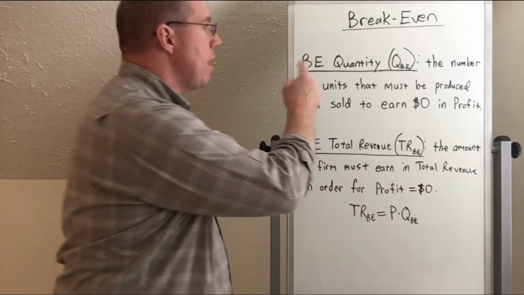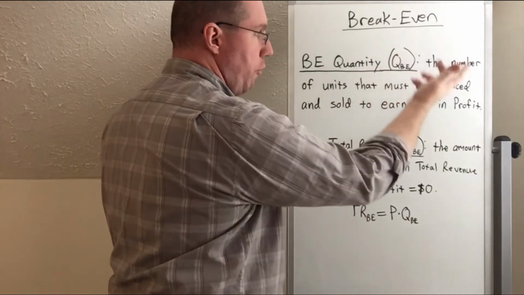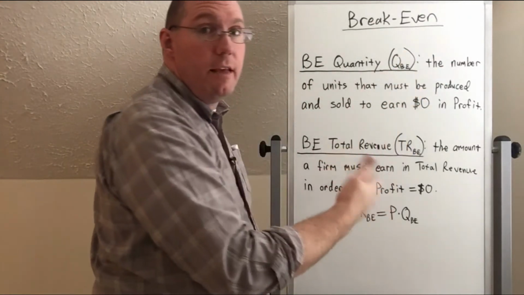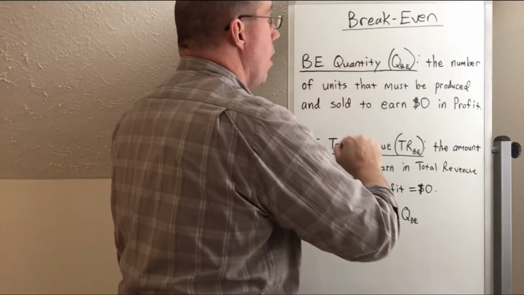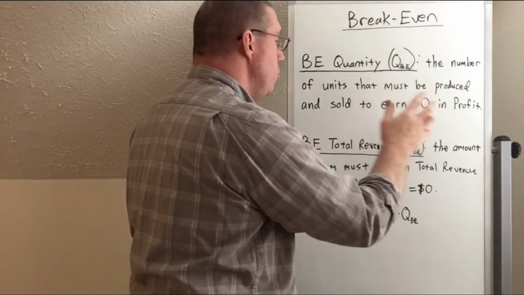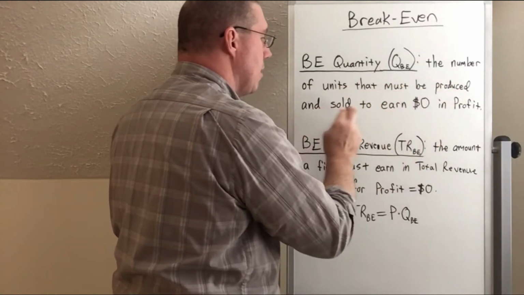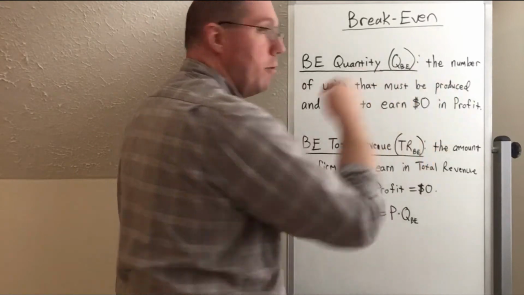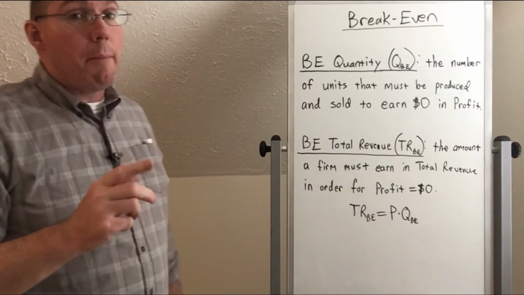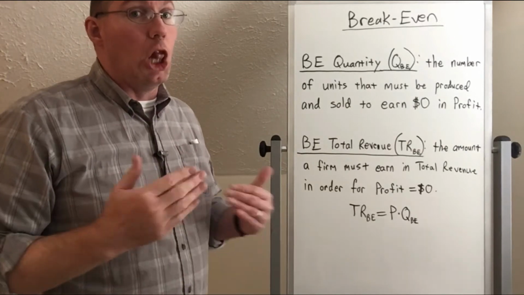We're going to call that break even quantity, okay? And the notation is going to be a Q for quantity with a little subscript BE for break even. So break even quantity is the number of units that a firm must produce and sell, okay, so the number of units that must be produced and sold to earn $0 in profit. Now I want you to remember that $0 in profit also means $0 in loss.